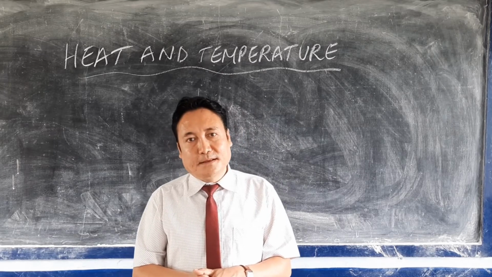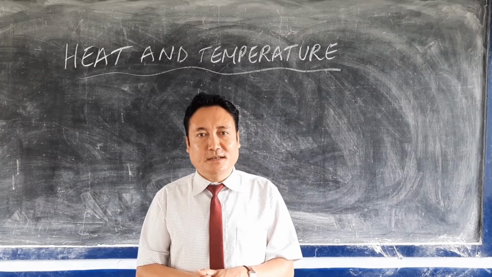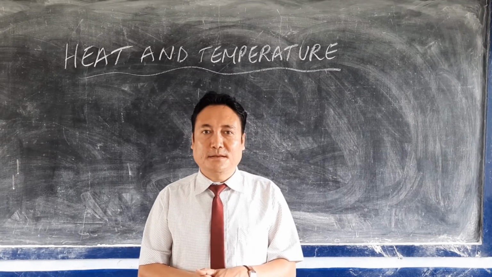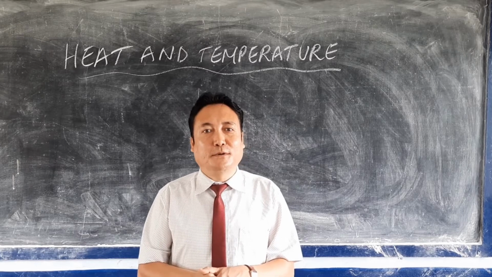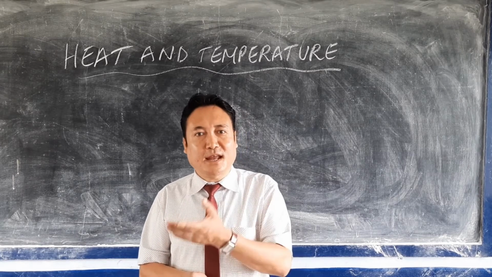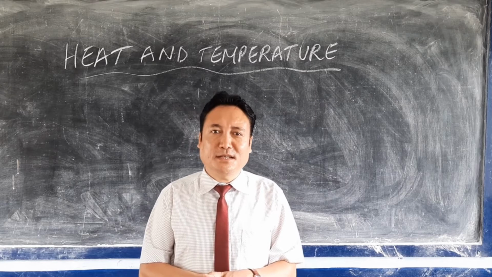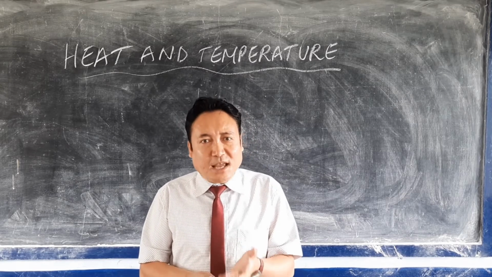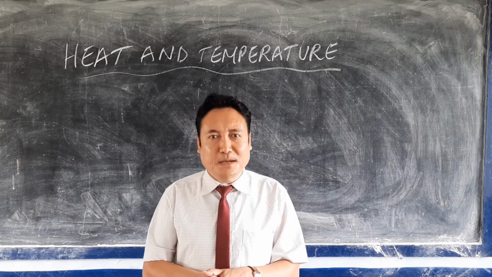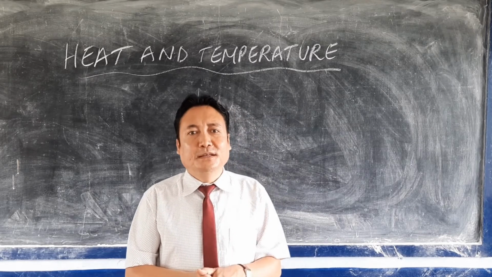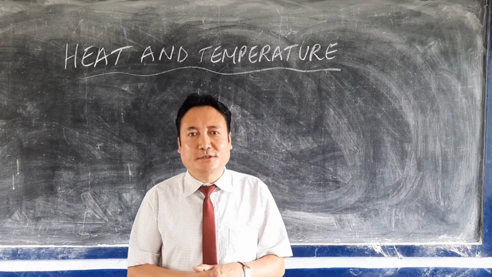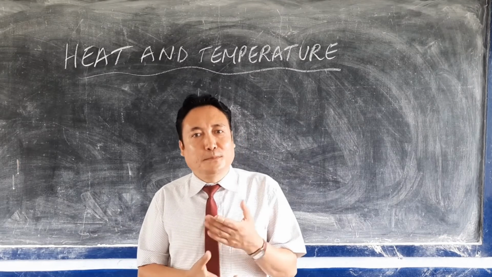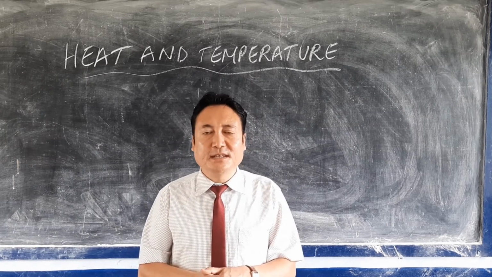As well, the heat given by the sun is also very useful. It helps to dry our clothes. When you wash your clothes and keep them in the sun, after a few hours they dry up. This drying of clothes is due to the heat given by the sun. Also solar devices like solar heater and solar cooker: you can cook food and boil water with the help of the heat given by the sun.